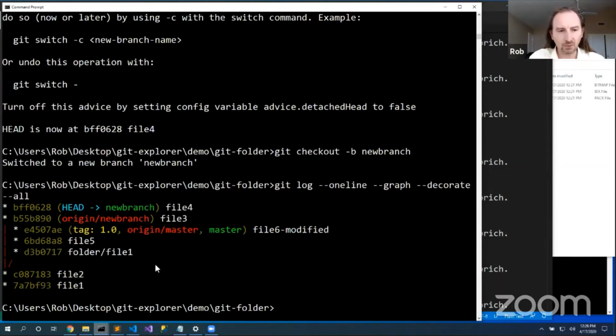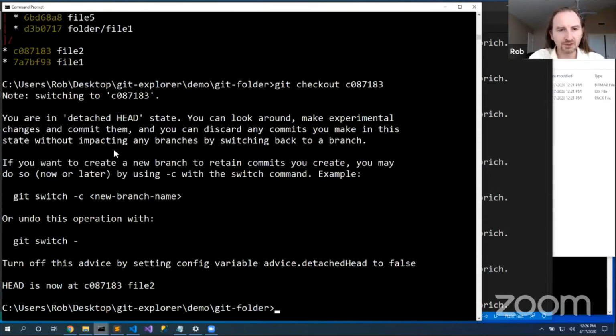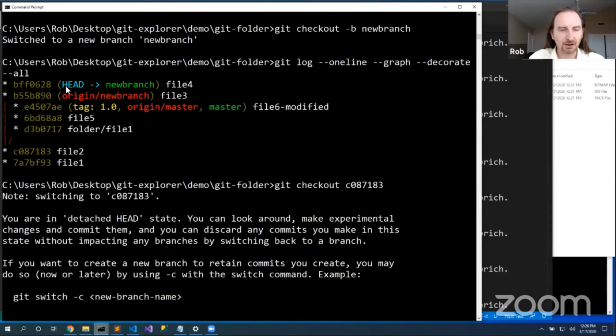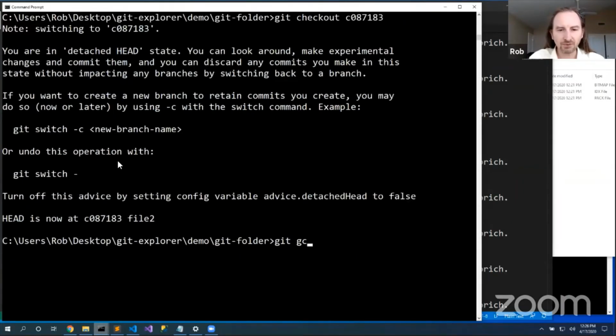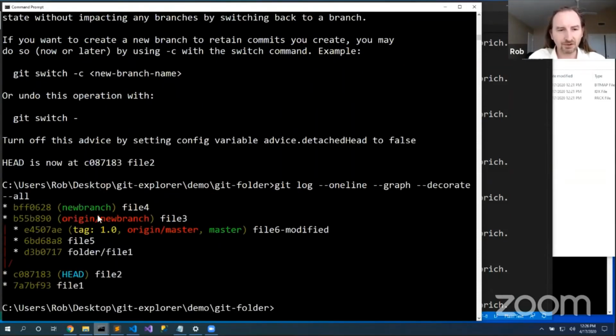And that's why when it said git checkout a commit, I'm in this detached head state, it really warned me about that. It said, don't look around, get to a real branch, because when it runs that git gc behind the scenes, it may clean up that content. So at that point, reflog may tell me it's there, but it's not there.